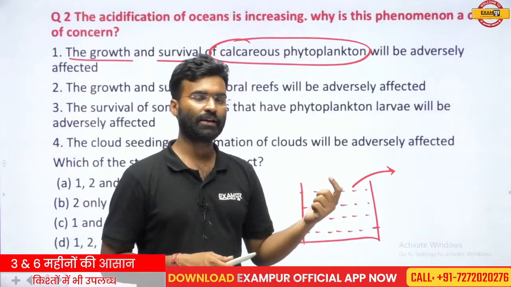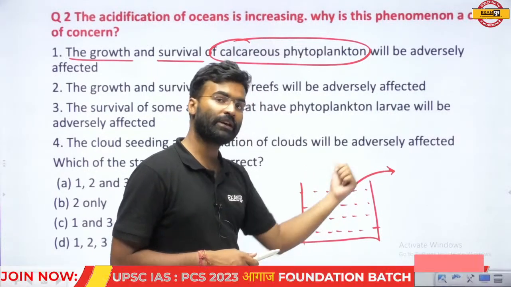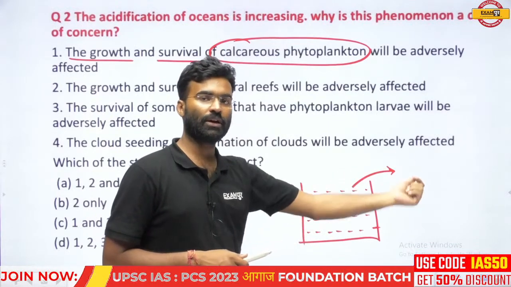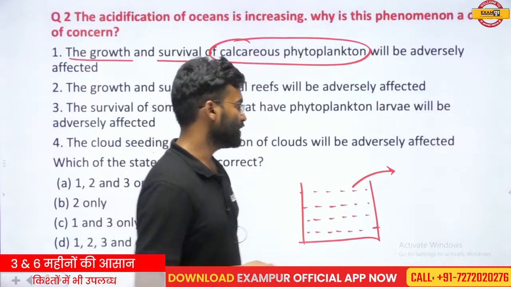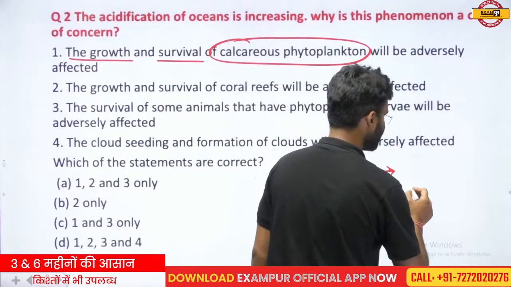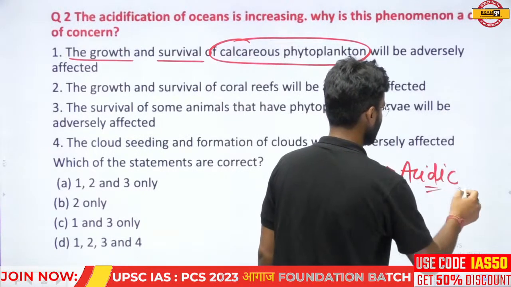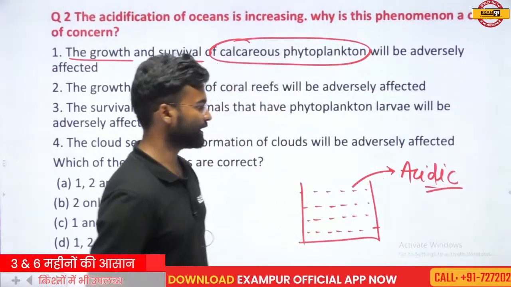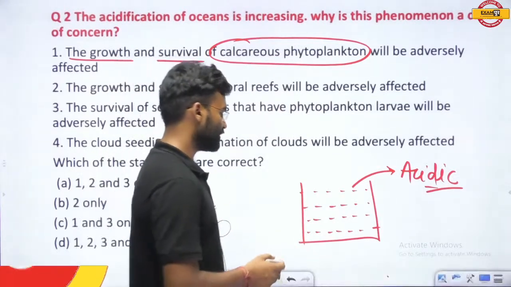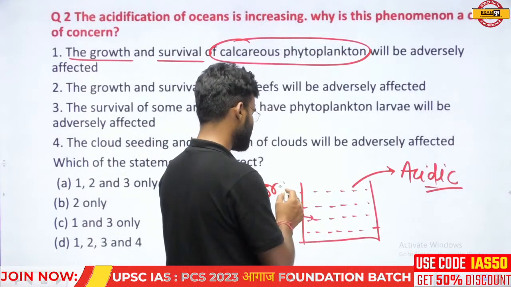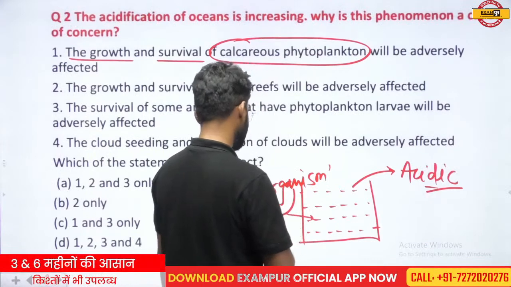If any change occurs, the organisms found in this region have to change their phenomena, they have to adapt to that particular thing. So if the acidic characteristic of the water starts to increase, then the organisms found in this region have to start the adaptation.